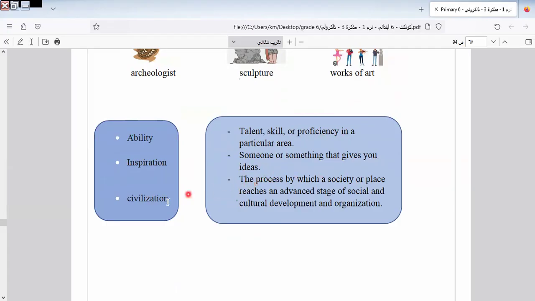Celebration. Civilization is the process by which a community, society, or place reaches an advanced stage of social and cultural development and organization.